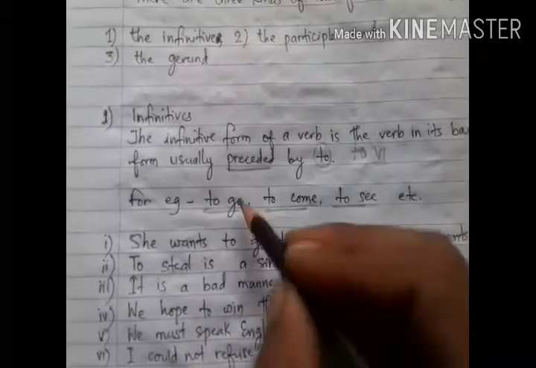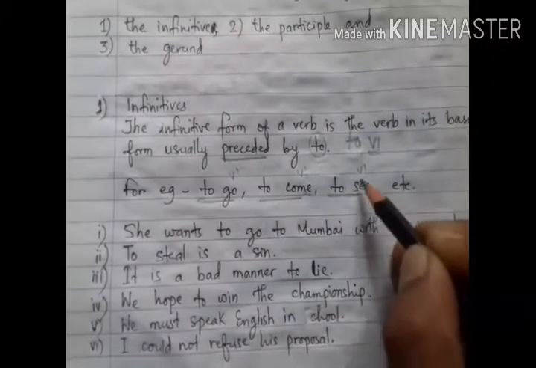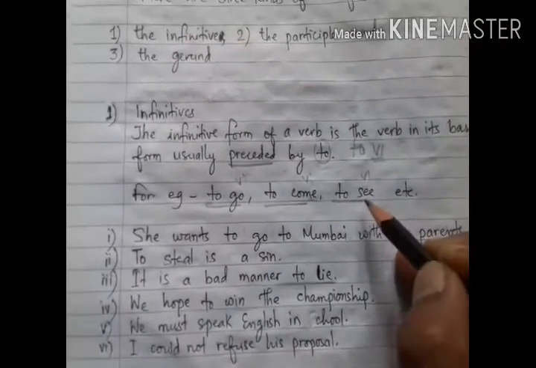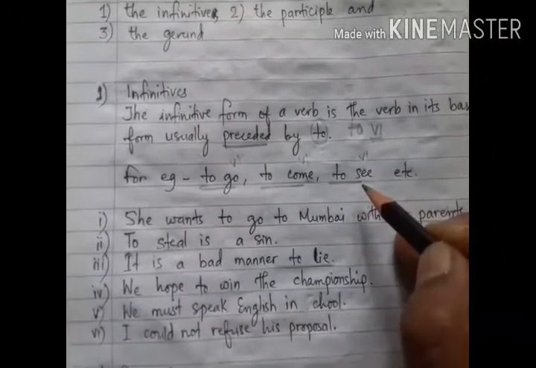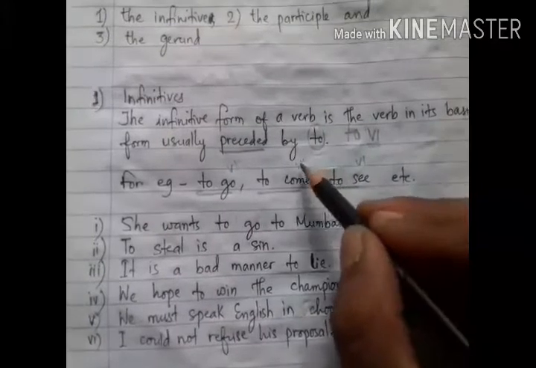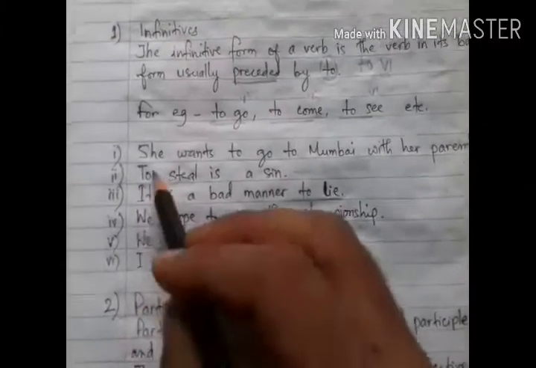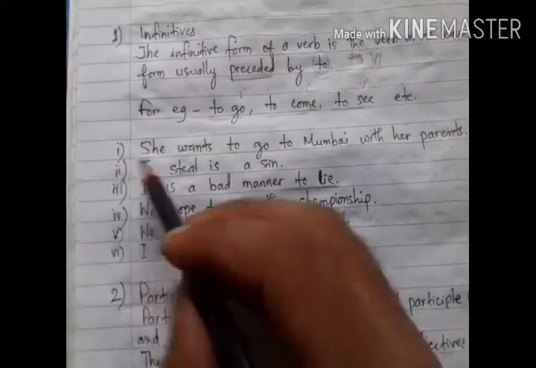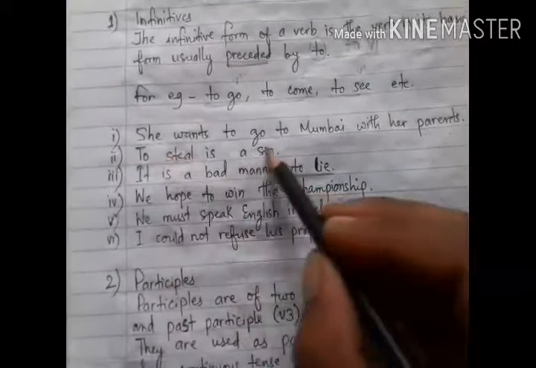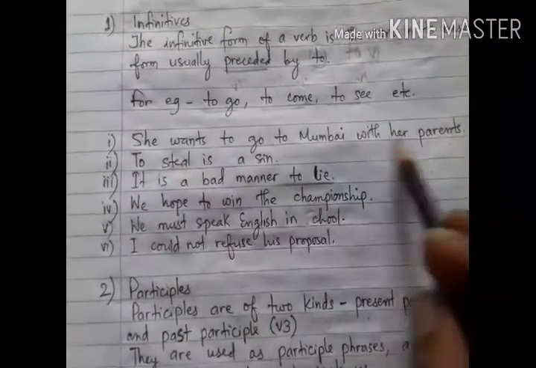So we can see here, go is V1, come is V1, see is V1. So we can take any verb that should be V1 form of the verb, and that has to be used with to. Okay, so let us understand infinitives with these examples. Now, she wants to go to Mumbai with her parents.